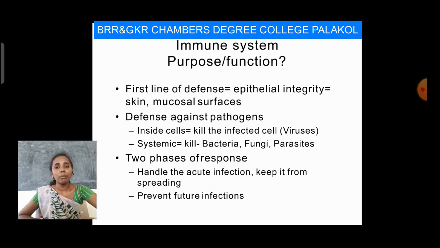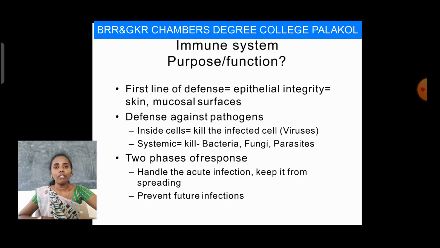That means the immune system releases antibodies against foreign antigens. In defense against pathogens, the antibodies kill the infected cells. Antibodies are the defenders, and infected cells means the antigens that have infected our body. Those antigens are killed by the antibodies present in our body.